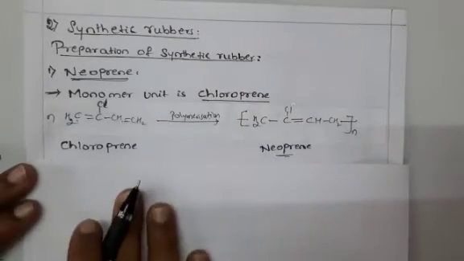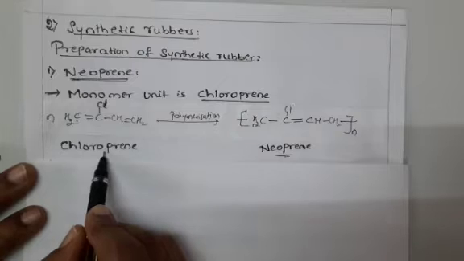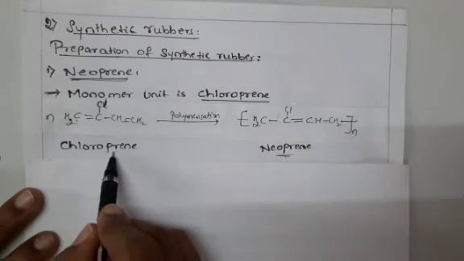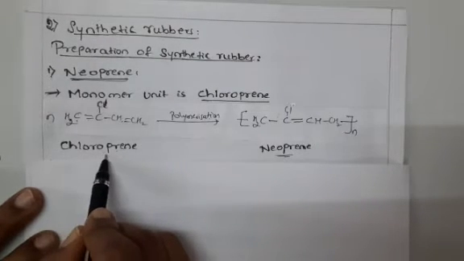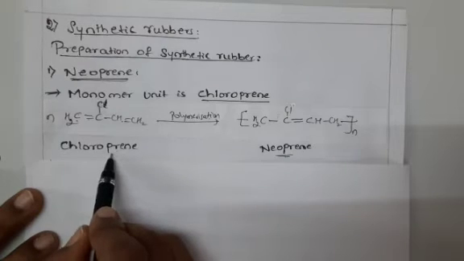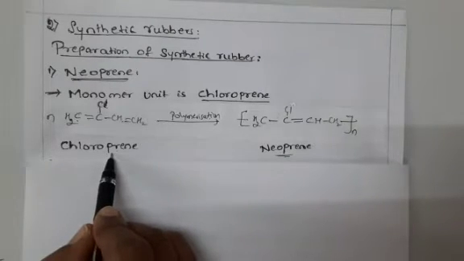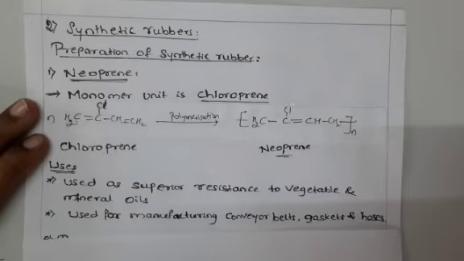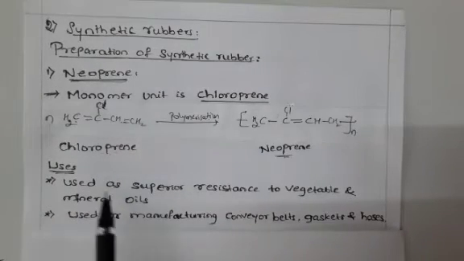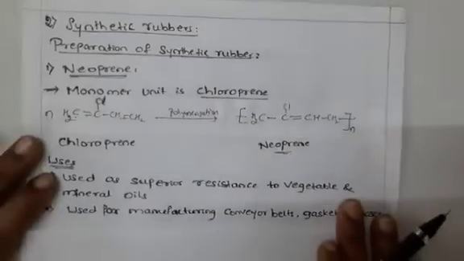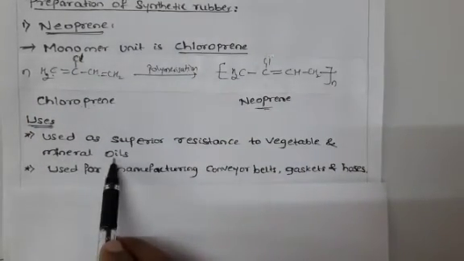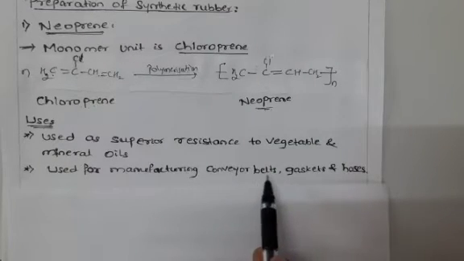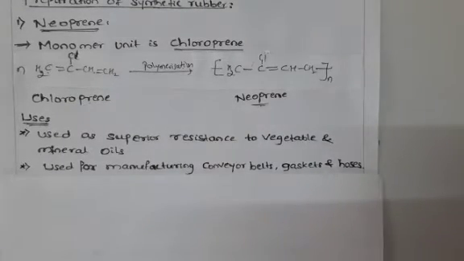We obtain this chloroprene from acetylene. First, using acetylene, we are preparing the chloroprene. After preparing chloroprene, we go for polymerization to give neoprene. Okay, let's see the uses. Neoprene is used for its superior resistance to vegetable and mineral oils, and it is used for the manufacture of conveyor belts, gaskets and hoses.